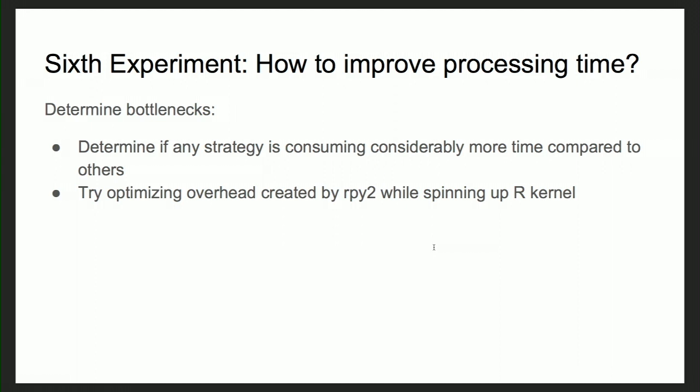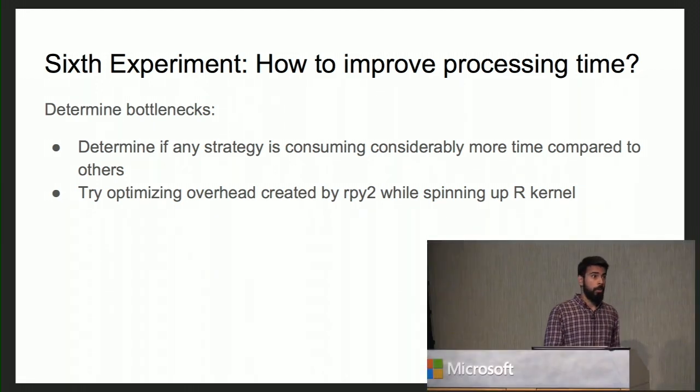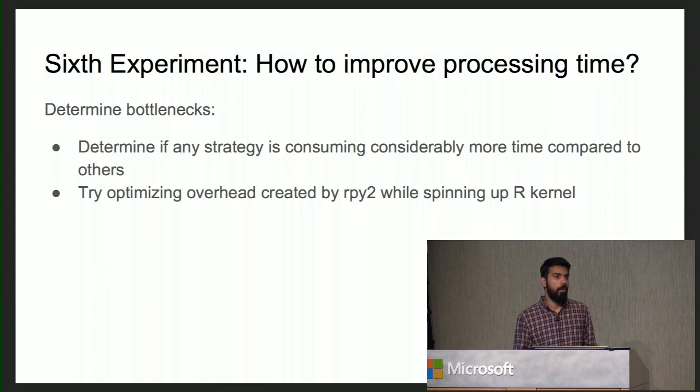Then we had two questions. One was, is there any strategy that is taking longer compared to other strategies? And also, to run some of the R code we are using RPy2, so is that creating any kind of overhead in our code? We could just replace that with something more optimized.